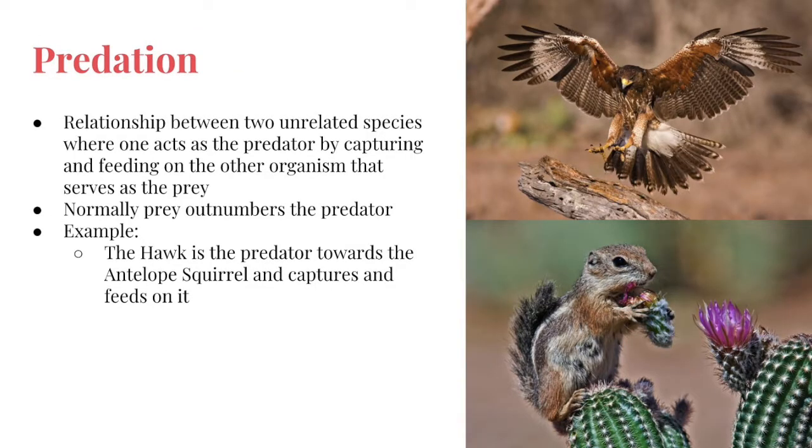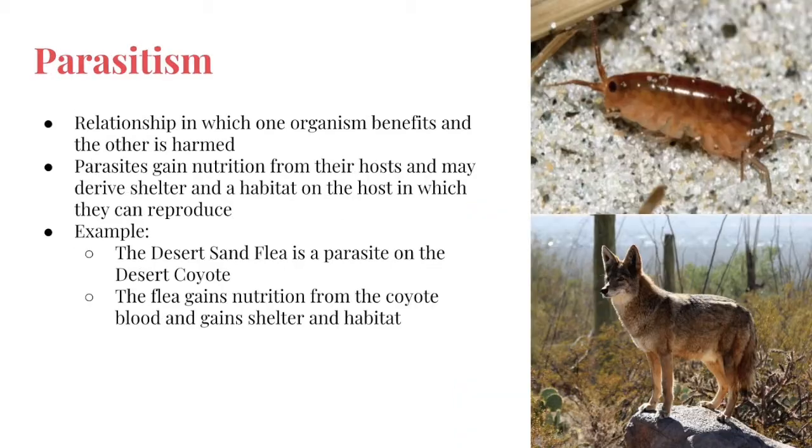Predation is the relationship between two unrelated species where one acts as the predator by capturing and feeding on the other organism that serves as the prey. In a relationship such as this, normally the prey outnumbers the predator. In the desert, the hawk is a huge predator towards smaller animals such as the antelope squirrel. It hunts down its prey and quickly snatches it up for feeding.